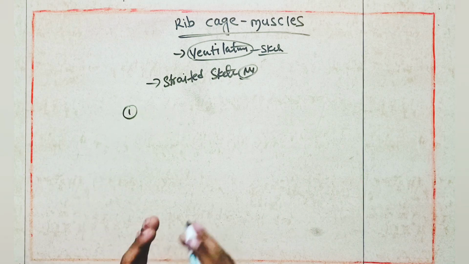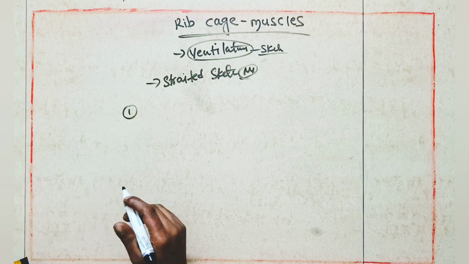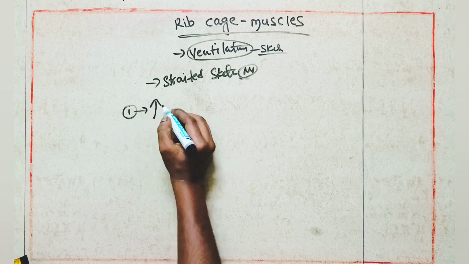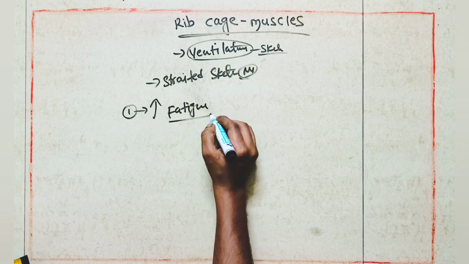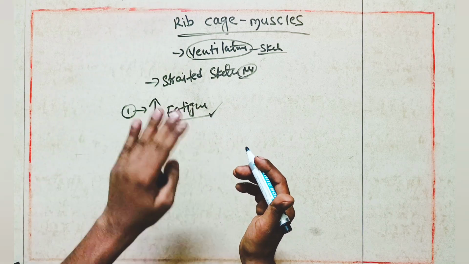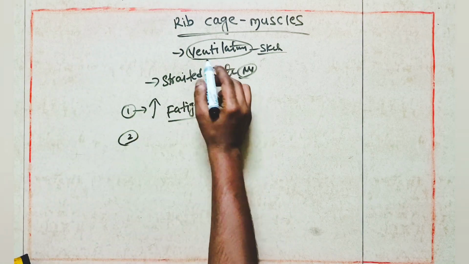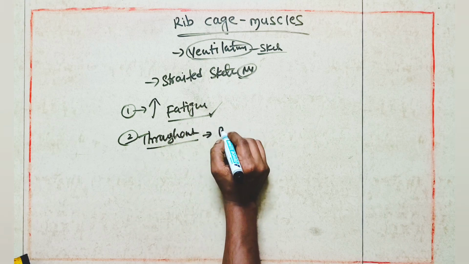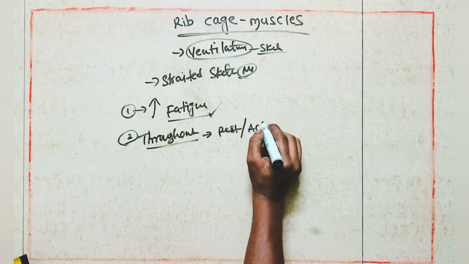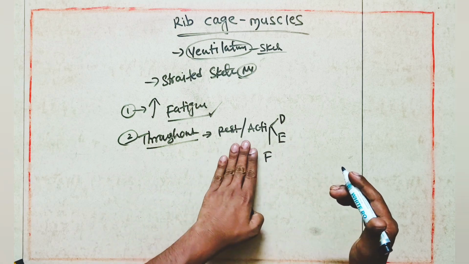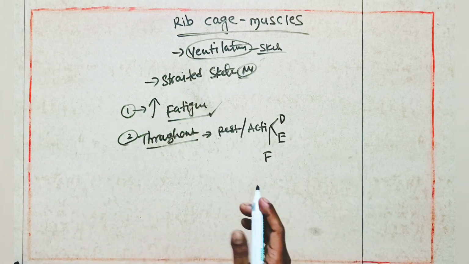The first difference is that the muscles of ventilation have increased fatigue resistance. What it means is these muscles can work without fatigue for more time. And one more, these muscles have to work throughout life, whether the person is taking rest or doing activity like dance, exercise, or fighting, whatever. Rest and activity, these muscles have to work throughout life.